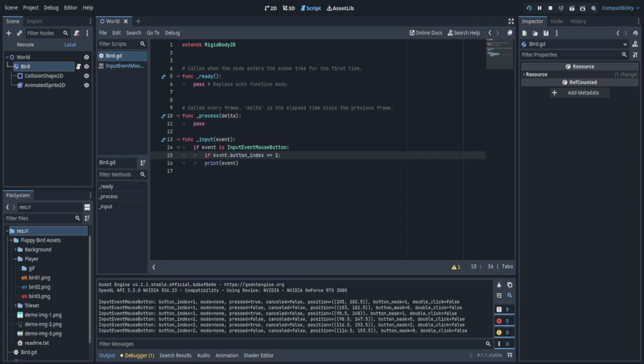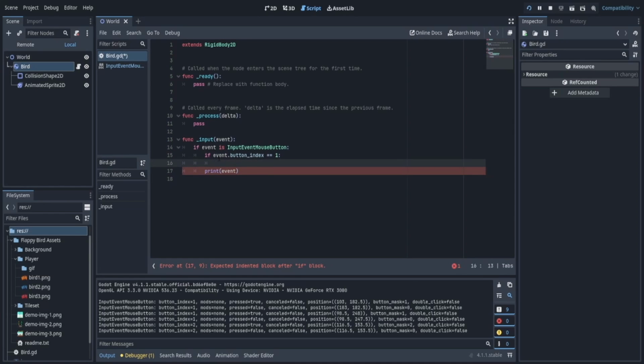And I can do that by saying if event.button_index is equal to 1. So we're taking the event and looking for a property. button_index is a property of the event. So the event here is the thing that I printed. This is the entire event, but I only want the button index, and I do that by saying .button_index. Similarly, we can do event.mods or .pressed or anything else. You can even check the position by doing event.position.